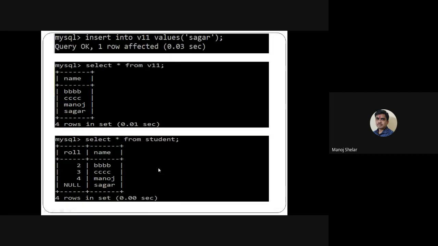Then the same for delete of any record from the view. Suppose we remove this Manoj record. So this record is removed from the table. So update the name here from the view, so it updates in the table. Okay, it's very easy. So insert, delete, update from view reflect in table. So this view is called an updatable view.